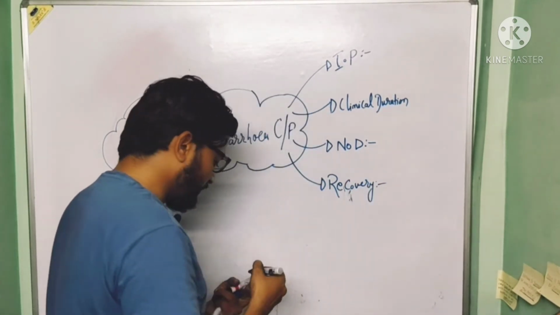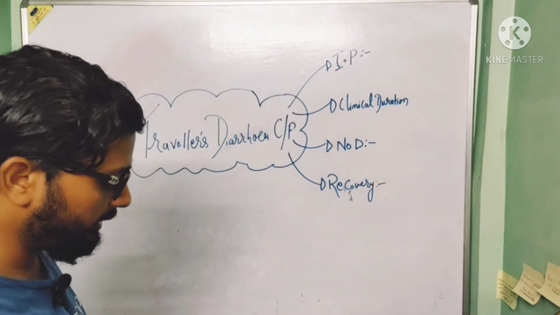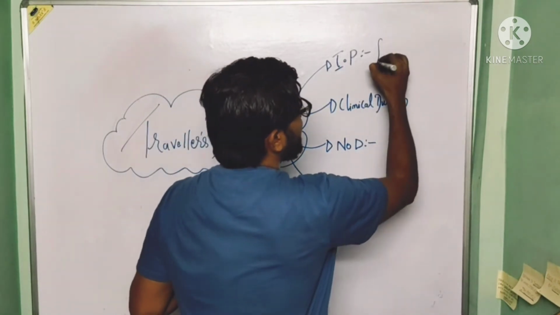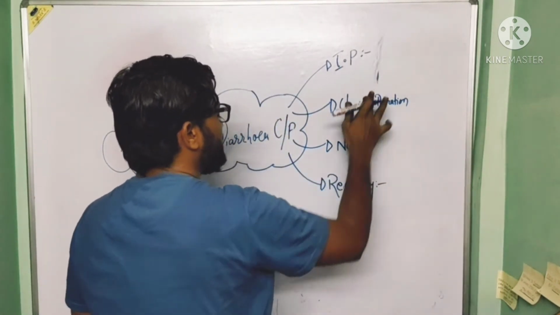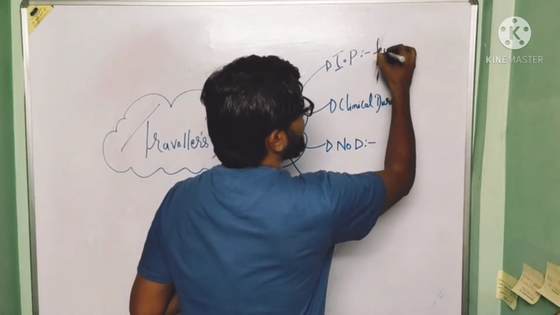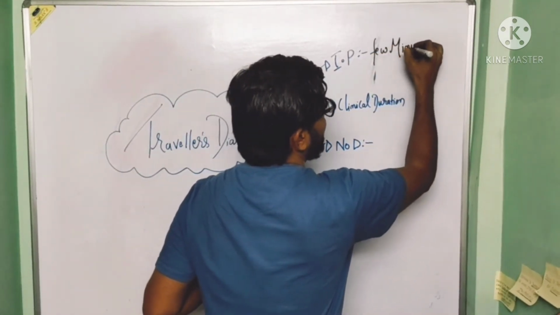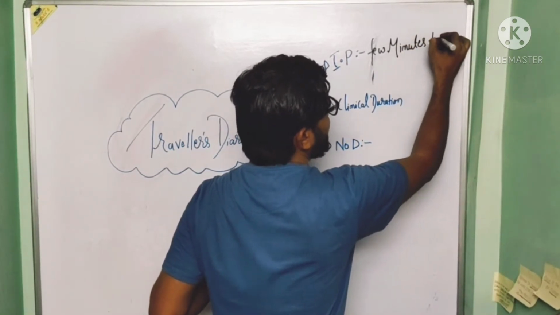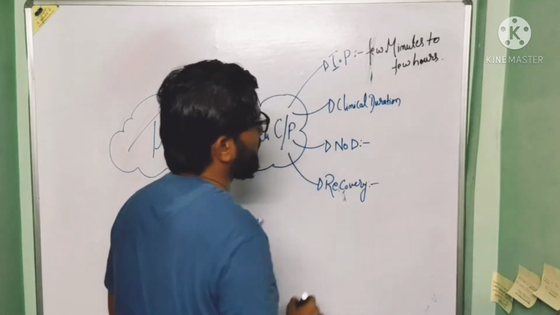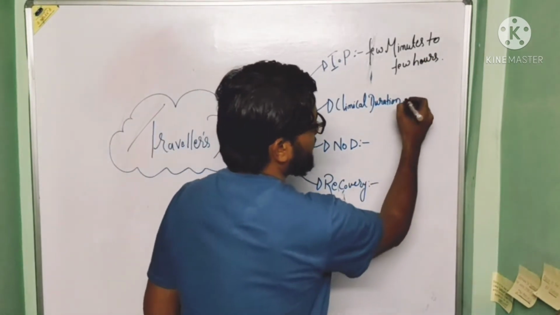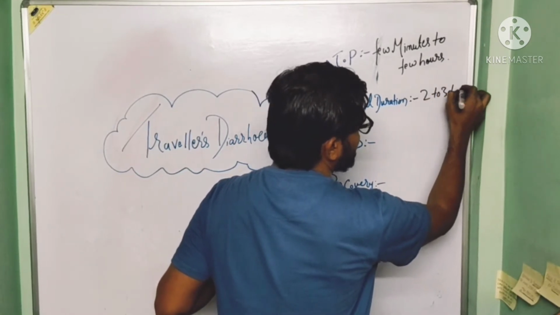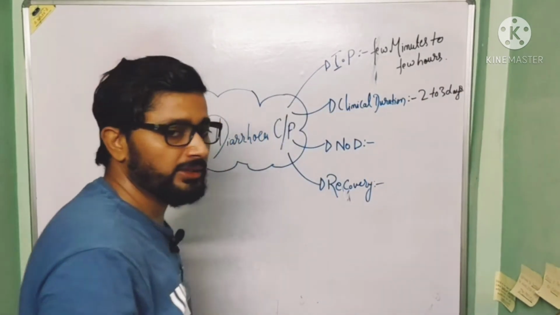When we talk about the incubation period, the incubation period of traveler's diarrhea is a few minutes to a few hours. When we talk about the clinical duration, it persists for 2 to 3 days.